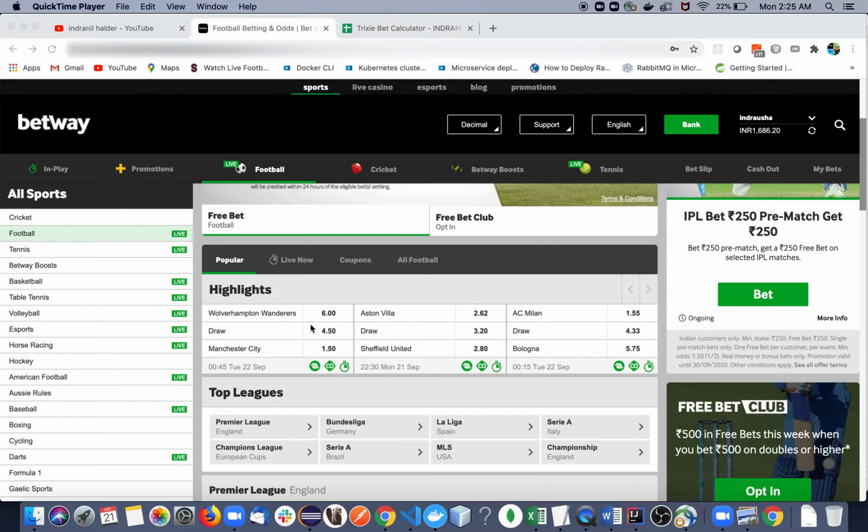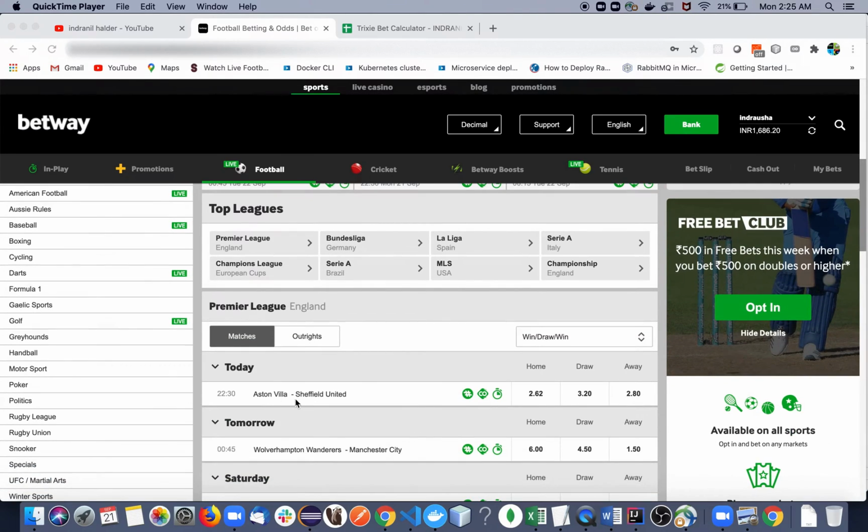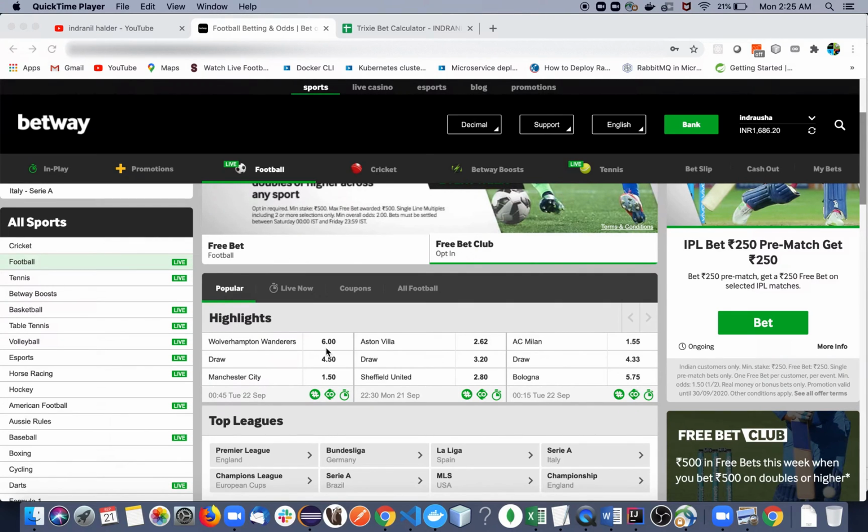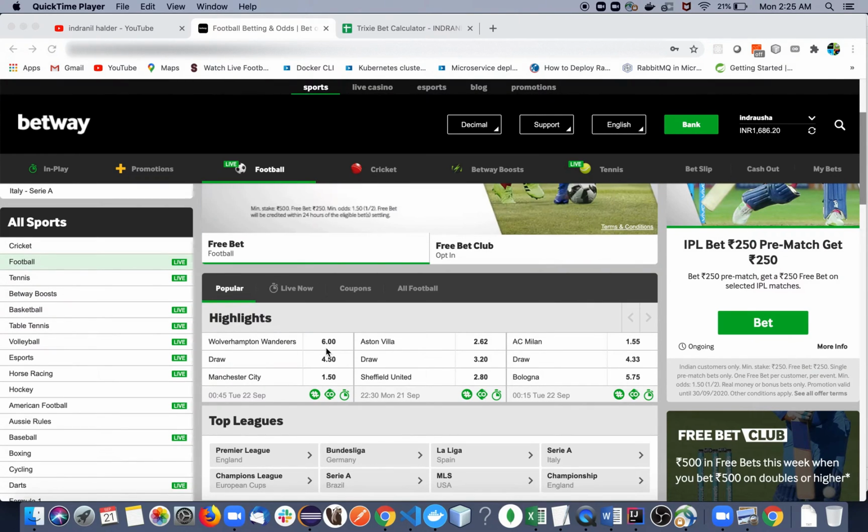So if you want to put a bet on Wolves versus Man City, then it's one event. Then if you also want to put bets on Aston Villa versus Sheffield, so that is now two. Then AC Milan versus Bologna. So here also you want to put a bet. So you have selected three different bets, and you need to select one more, any one. Okay, so you need to select four different bets to have a fourfold bet on the stake.